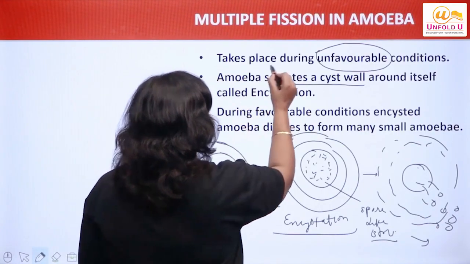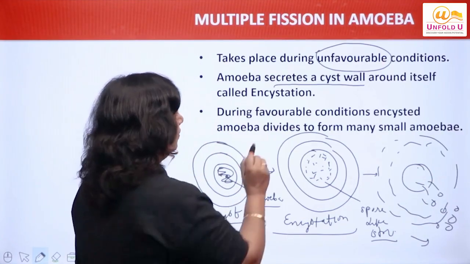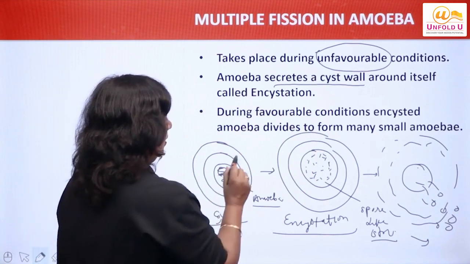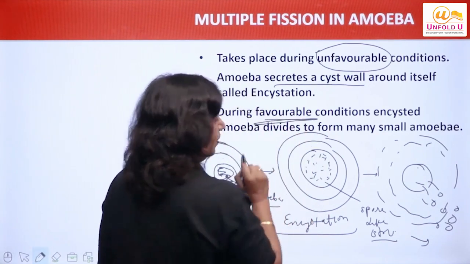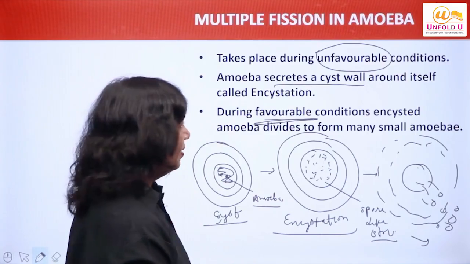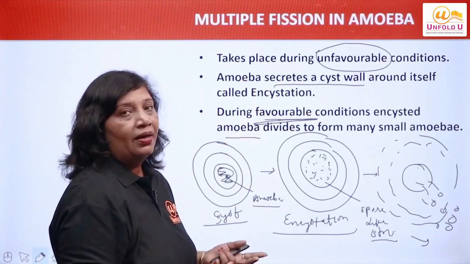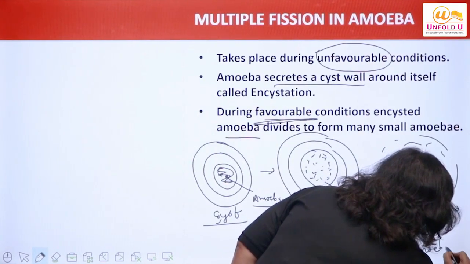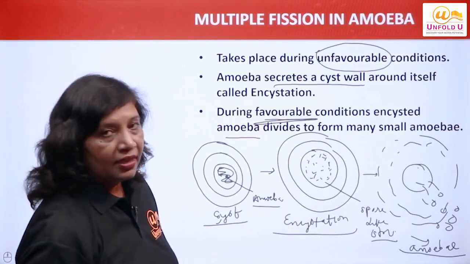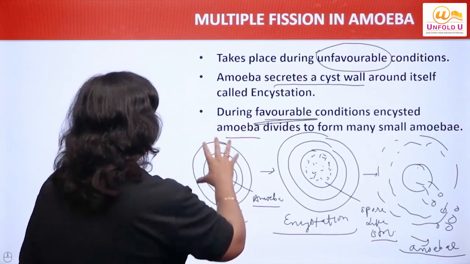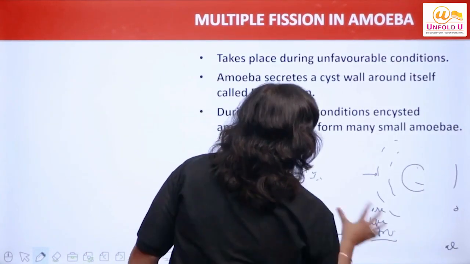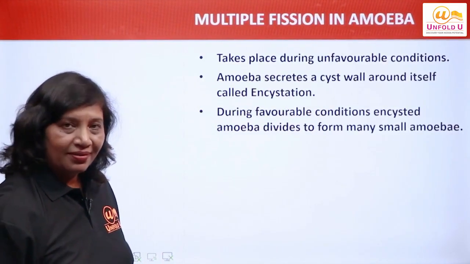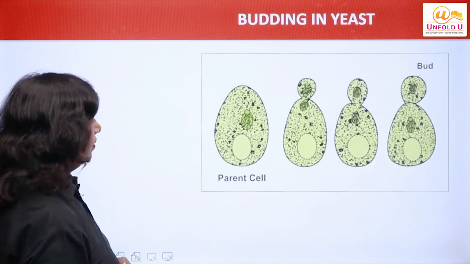I'll repeat, it takes place during unfavorable conditions, right? It secretes a cyst wall, and this is called encystation, right? During favorable conditions, please note, during favorable conditions, right? This encysted amoeba, it divides to form many small, क्या बनाता है? Amoebae, right? It forms many small amoebae. So this is multiple fission in case of amoeba. I hope, dear students, this is clear to you all, right? So we proceed further, right?